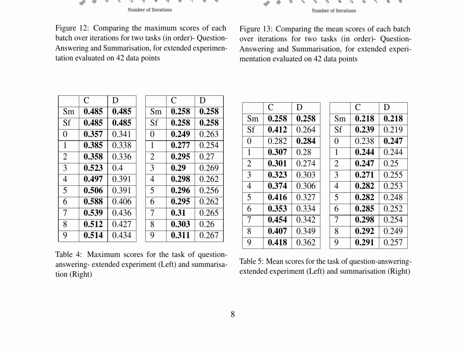Figure 13 compares the mean scores of each batch over iterations for both tasks, displaying an upward trend with more variability. Table 5 offers a detailed view of these mean scores, revealing that the summarization task tends to have higher mean scores than the question-answering task, suggesting that the model performs better in summarizing text. Overall, these findings indicate that the model's performance improves with more training data and that it is more effective at generating summaries than answering questions. These insights are crucial for understanding the model's capabilities and limitations, which can inform future improvements and applications.